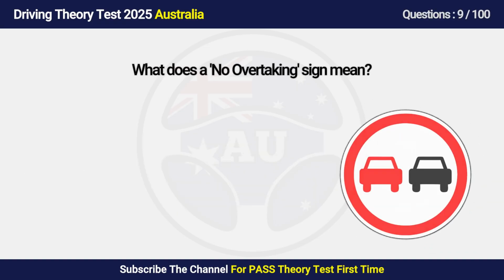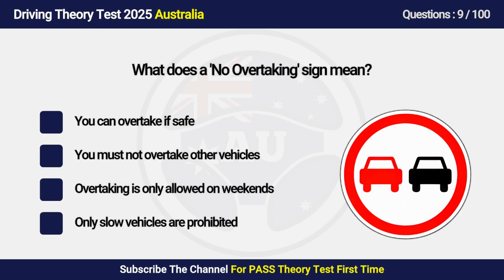Question 9. What does a no overtaking sign mean? A. You can overtake if safe. B. You must not overtake other vehicles. C. Overtaking is only allowed on weekends. D. Only slow vehicles are prohibited.